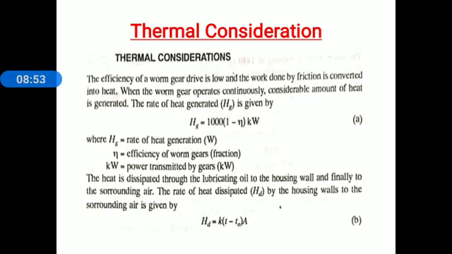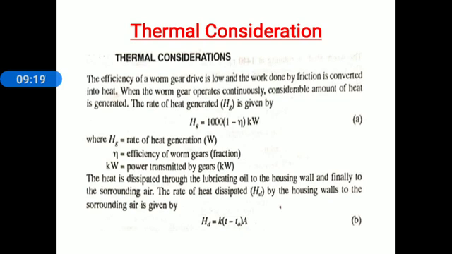This rate of generation is given by Hg, H suffix small g, is equal to 1000 into (1 minus efficiency) into kilowatt. Consider equation A, where Hg is the rate of heat generation in watt, efficiency of worm gears is in fraction, and kilowatt is the power transmitted by the gears.